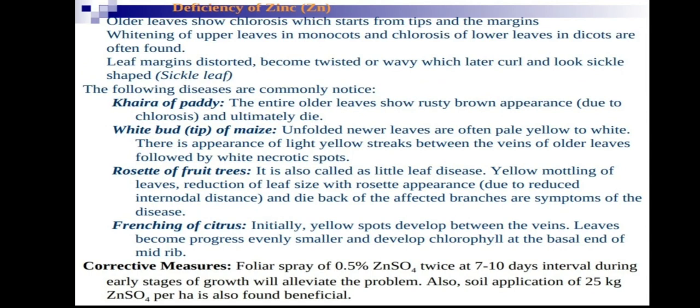Next, the following diseases are common to notice. Khaira disease of paddy is very common. Whenever zinc sulfate is not provided to the paddy field, it will occur. The entire older leaf shows a rusty brown appearance due to chlorosis and ultimately dies. White bud or white tip of maize: unfolded newer leaves are often pale yellow to white. There is an appearance of light yellow streaks between the veins of older leaves, followed by white necrotic spots.